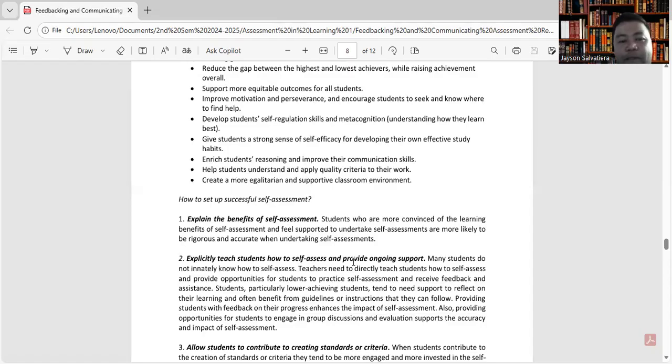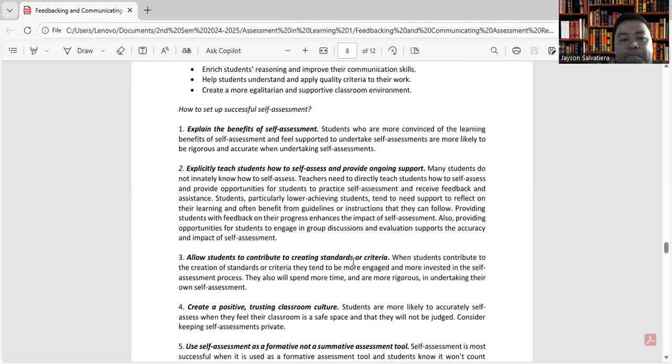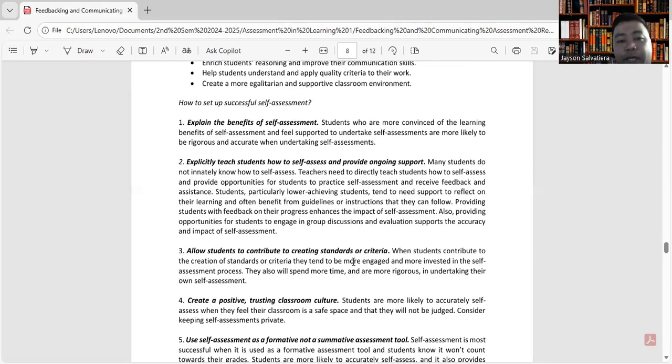So, how to set up successful self-assessment? Okay, explain the benefits of self-assessment. Students who are more convinced of the learning benefits of self-assessment and feel supported to undertake self-assessments are more likely to be rigorous and accurate when undertaking self-assessments.